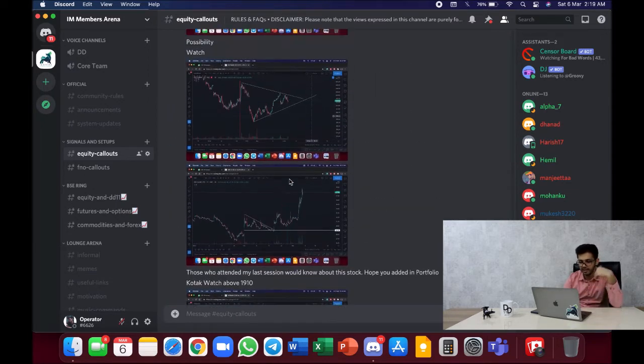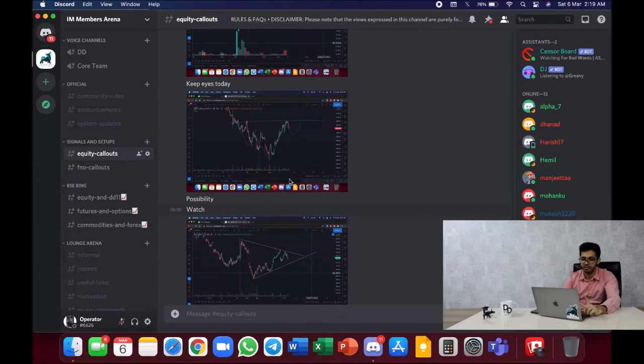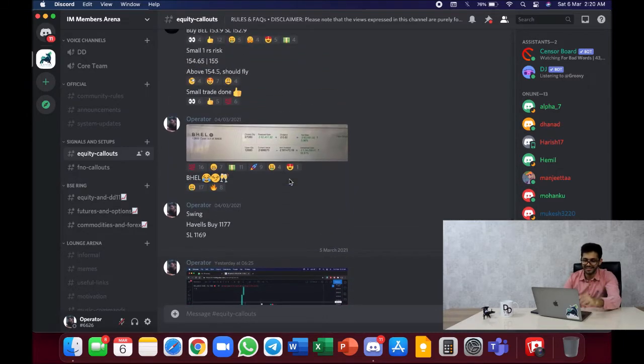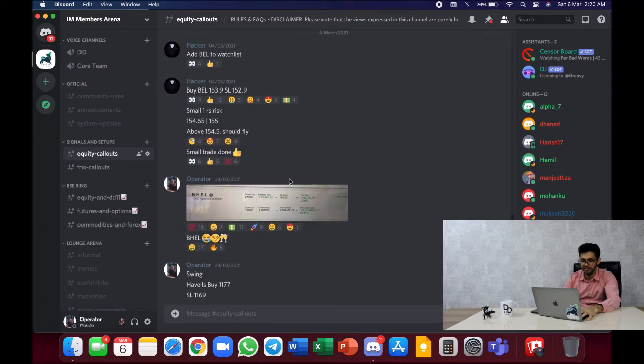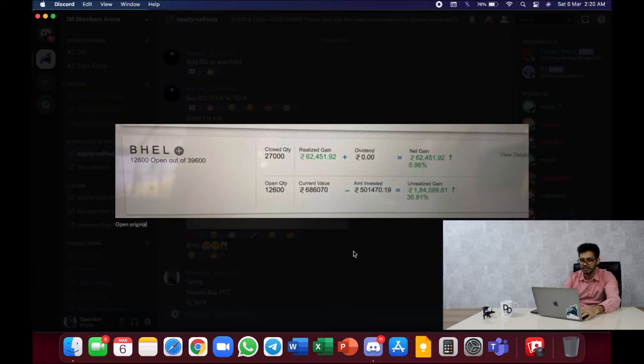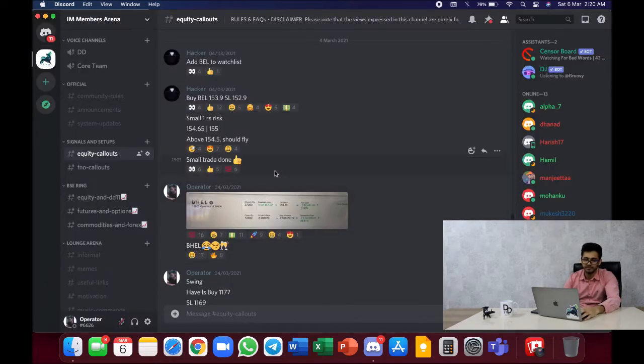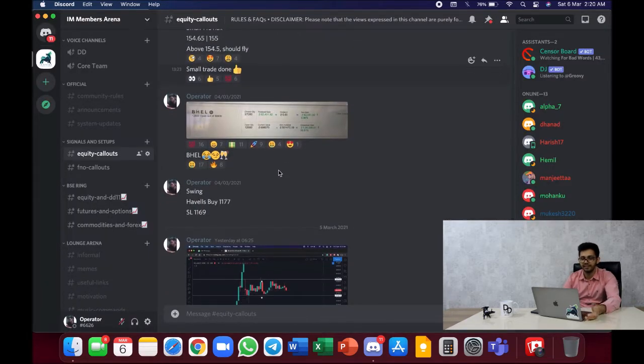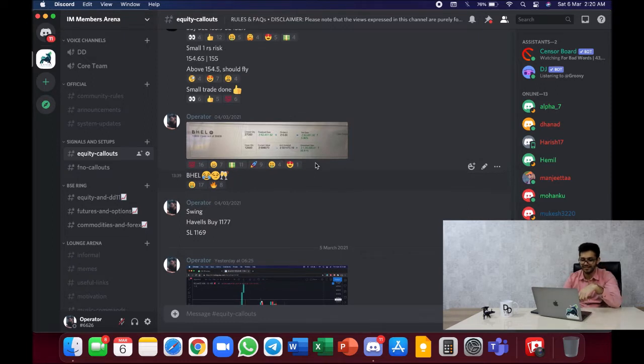This is where we put all our setups, what stocks to watch. There's a swing as well for BHEL, a stock which I gave a buy at 38-39, and it's currently around 57-58. So this is around 2.5 lakhs running on BHEL from my side. We obviously trade as well, so don't think you're just gonna see a lot of people who are just selling courses and training you. It's obviously better to learn from a trader.